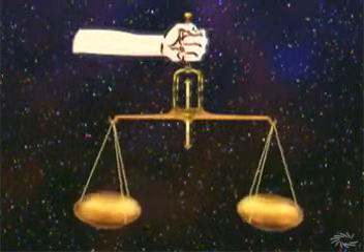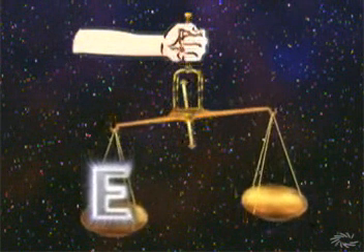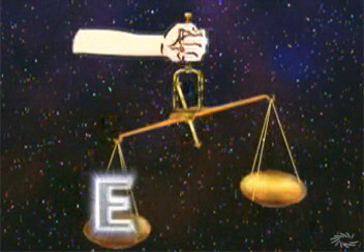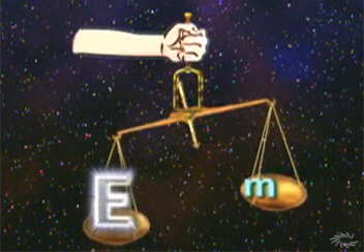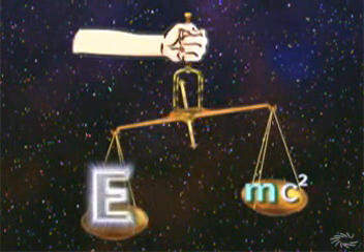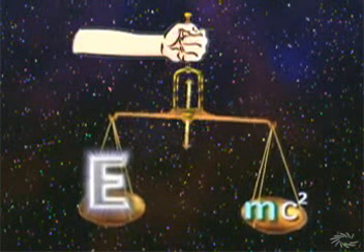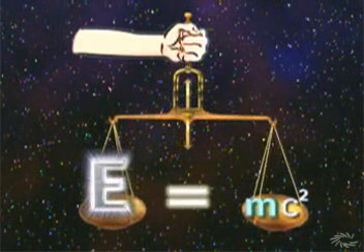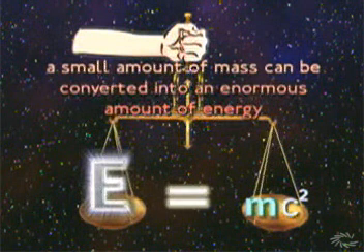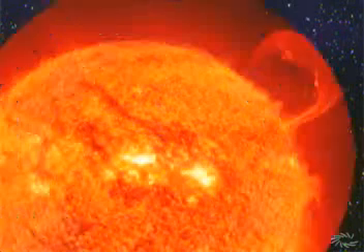But the most startling conclusion reached by Einstein is that energy and mass are linked with the speed of light in E equals mc squared. E is energy, m stands for mass, c squared represents the speed of light times itself. What the formula says is that mass and energy are interchangeable, and because the speed of light is such an incredibly large number, a small amount of mass can be converted into an enormous amount of energy.